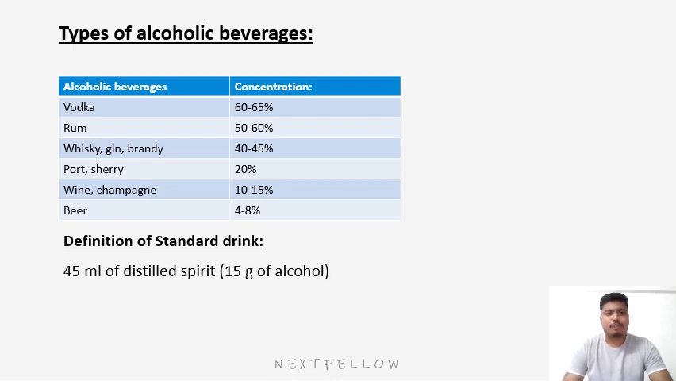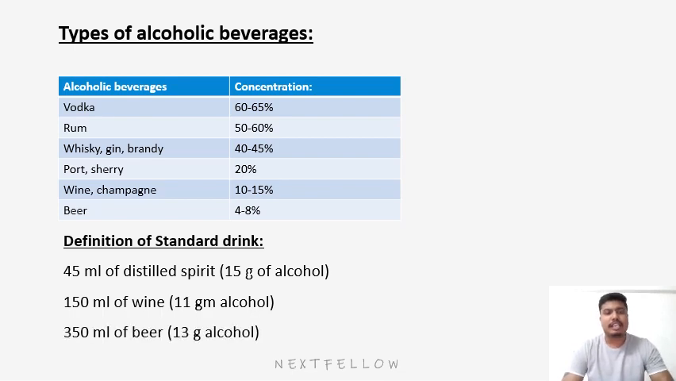Now, what is a standard drink? 45 ml of distilled spirit, that is 15 gram of alcohol, is called a standard drink. Another definition is 150 ml of wine, which contains 11 gram of alcohol, or 350 ml of beer, which is 13 gram of alcohol. The alcohol consumption must not exceed 1 to 2 drinks per day. And 200 gram per week of alcohol in men and 140 gram per week in women is considered as safe limit if liver damage is to be avoided.